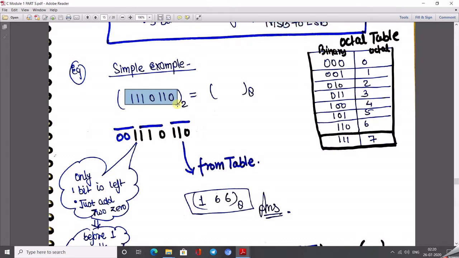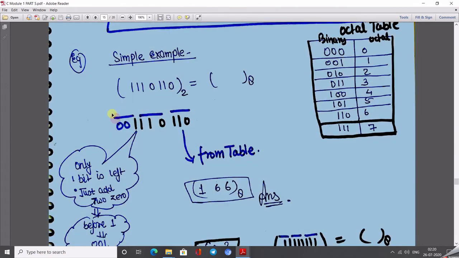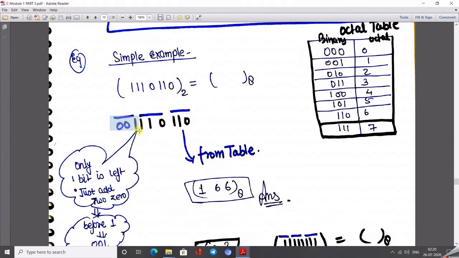What we did, we wrote this number and started the pairing from here to here, 3 bits, then from here to here, 3 bits. Here we have only 1 bit, not enough bits to complete the group, so we add 2 zeros at the leftmost. After that we compare one by one. First we compare 001. In this table, 001 is equivalent to 1, so we write 1 here.